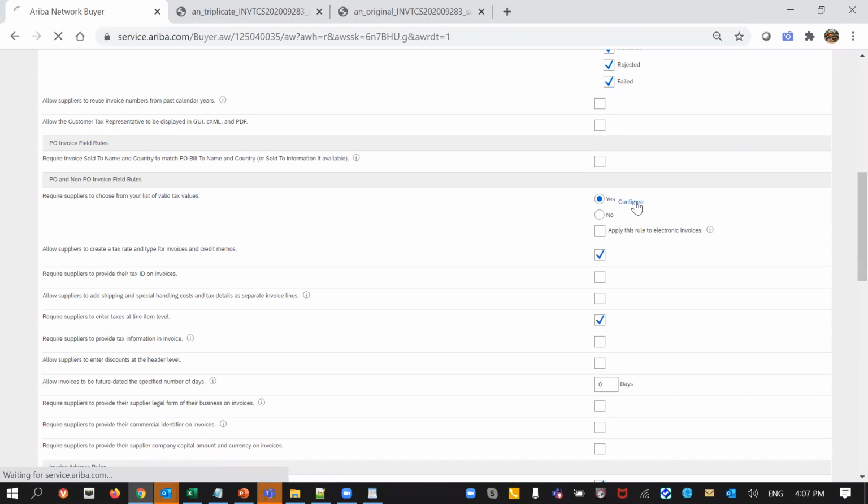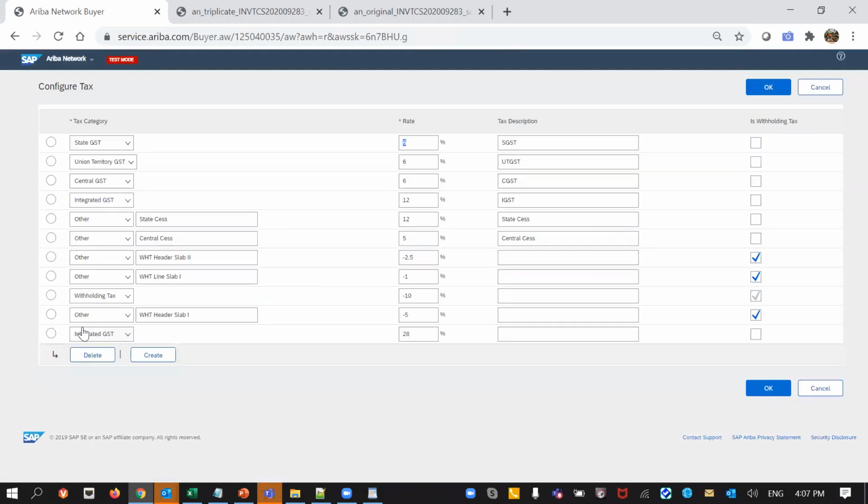So when I'm looking at the taxes here, I have created a lot of taxes. To answer the question which was asked earlier, there are these India-specific taxes, for example central GST, integrated GST, state GST, and so on. Duty GST is not allowed anymore. So these types of taxes have to be provided, and corresponding to that you can provide any description, but the tax category has to be one of these.